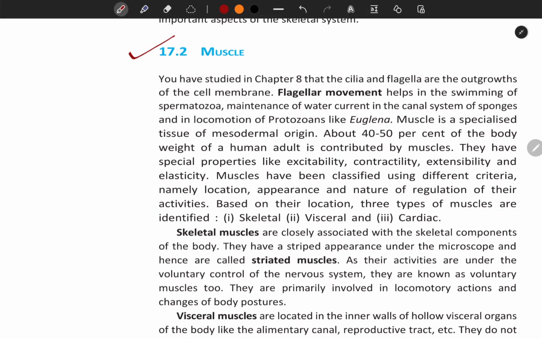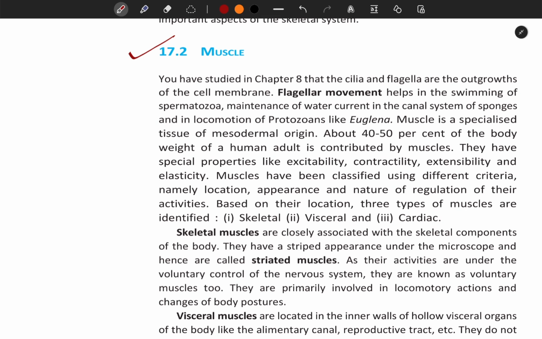17.2 Muscle. You have studied in Chapter 8 that the cilia and flagella are outgrowths of the cell membrane. Flagellar movement helps in swimming of spermatozoa, maintenance of water current in the canal system of sponges, and in locomotion of protozoans like Euglena. Muscle is a specialized tissue of mesodermal origin. About 40 to 50% of the body weight of a human adult is contributed by the muscles. They have specialized properties like excitability, contractility, extensibility, and elasticity.